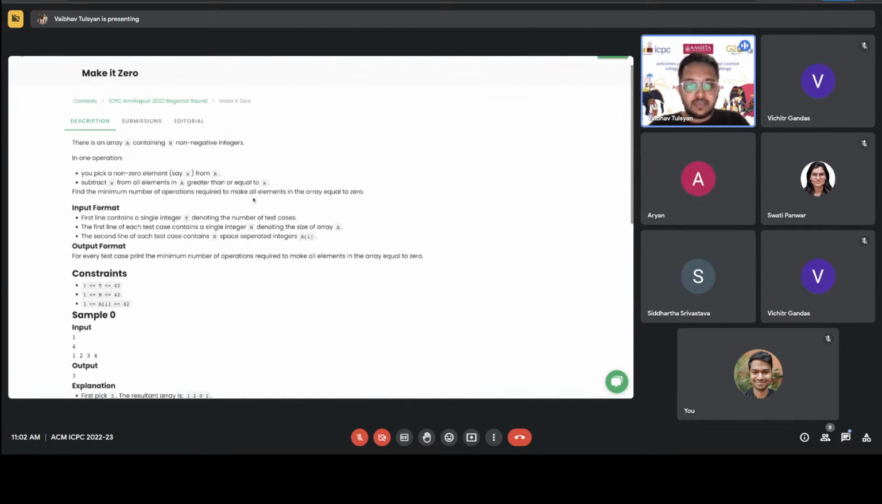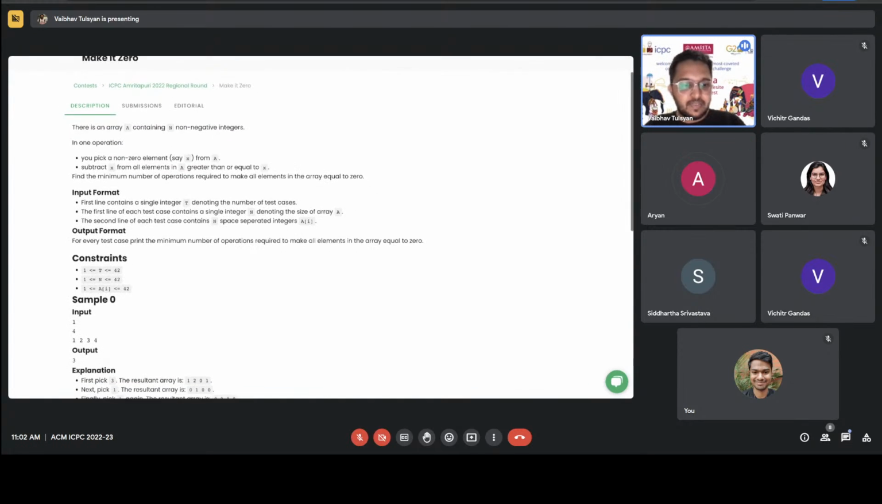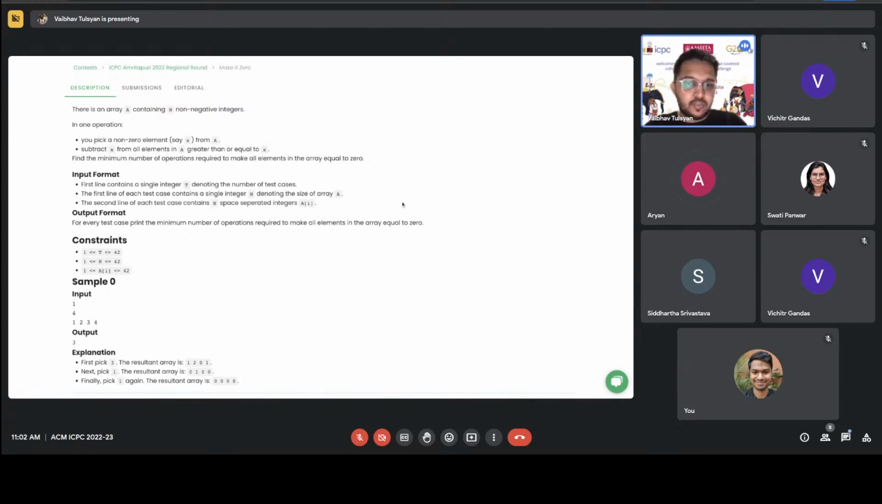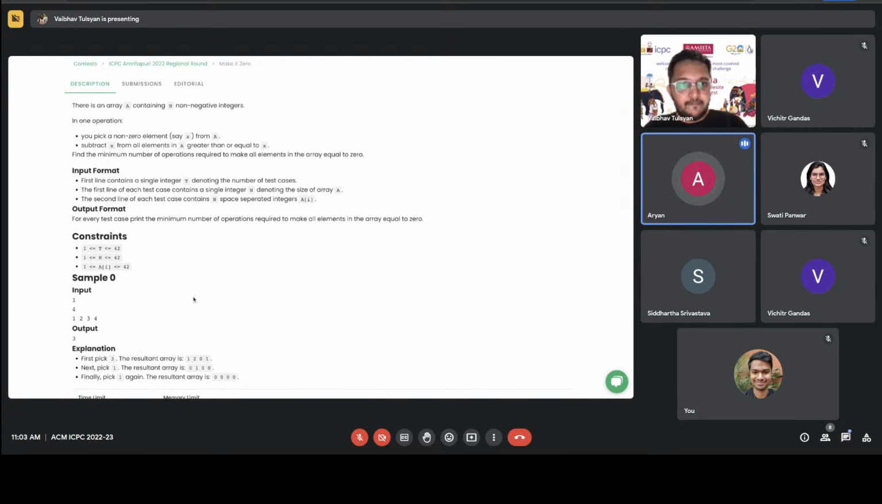I think we can also quickly go through the problem make it zero, which has a very simple statement. This will show why a lot of teams are attempting it right now. You have an array containing n non-negative integers. You can pick any non-zero element x from the array and subtract x from all elements greater than or equal to x. You keep doing this until all elements of the array are zero, in the minimum number of steps.